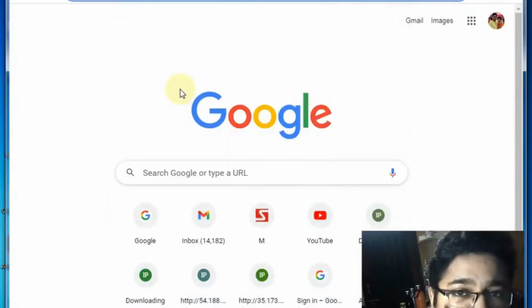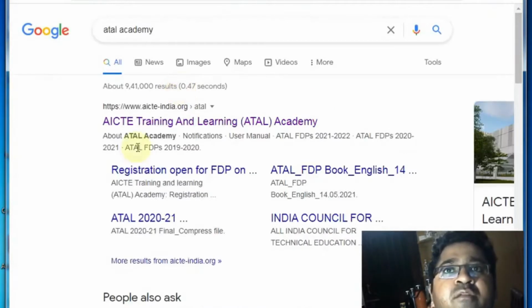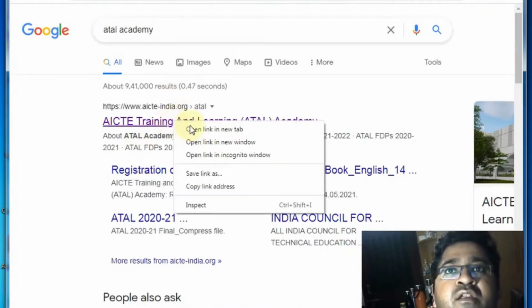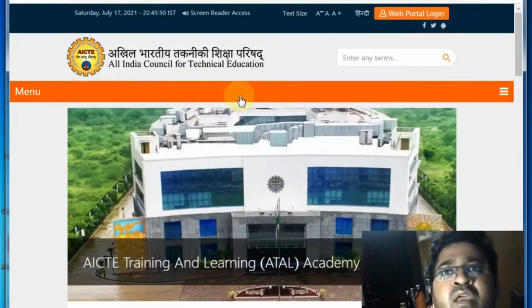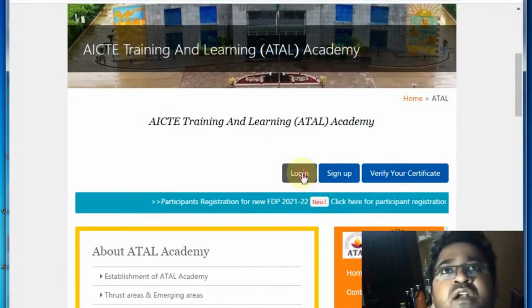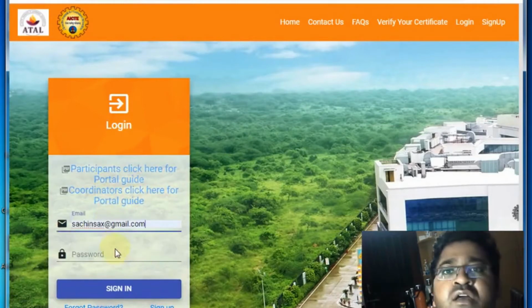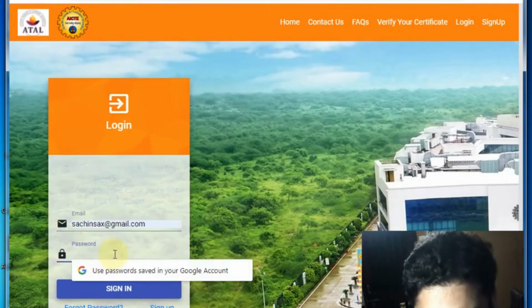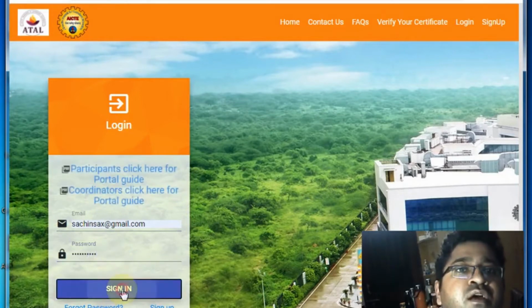So today we are going to discuss how to achieve a free certificate from Atal Academy. First we will search on Google for Atal Academy, and it will lead to the atal.org website. The official website link is given in the description, and once you log in, you can create your own credentials, using which we have the user name and password.